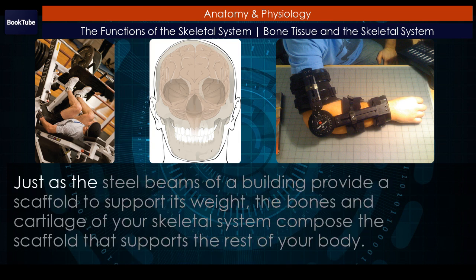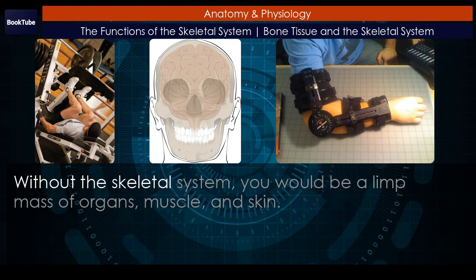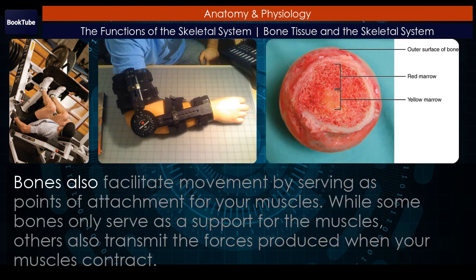Just as the steel beams of a building provide a scaffold to support its weight, the bones and cartilage of your skeletal system compose the scaffold that supports the rest of your body. Without the skeletal system, you would be a limp mass of organs, muscle, and skin. Bones also facilitate movement by serving as points of attachment for your muscles.